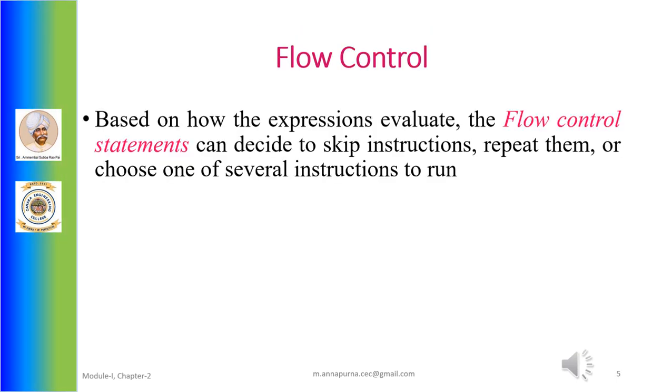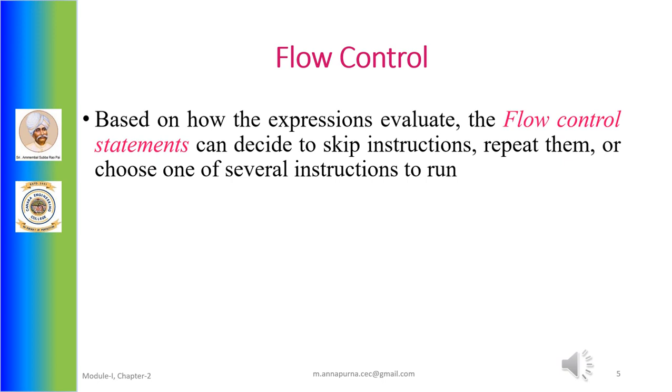Flow control. When an expression is given, it is evaluated first, and based on the value that the expression is reduced to, the program decides to either skip instructions, repeat them, or to choose one of the several instructions to run. The flow control statements are the ones that decide which Python instructions to execute under which conditions.